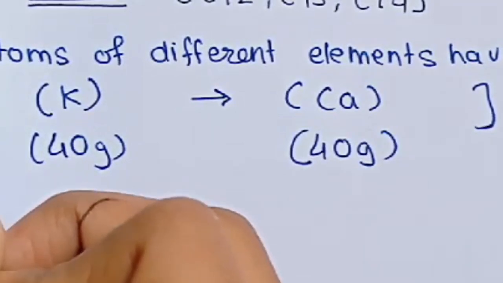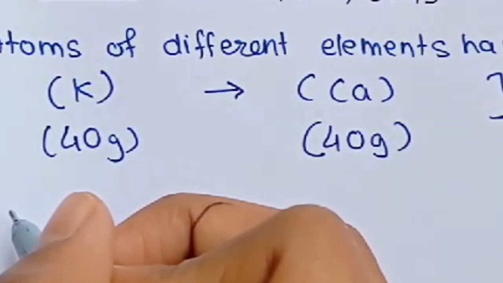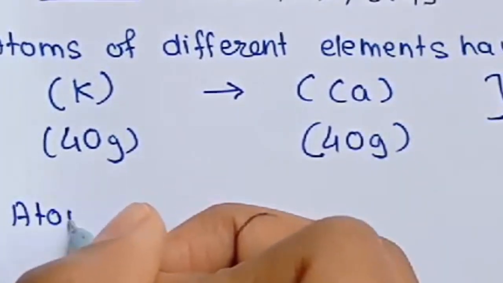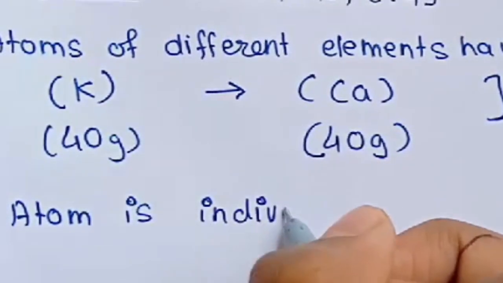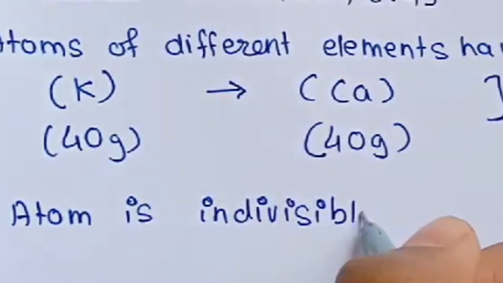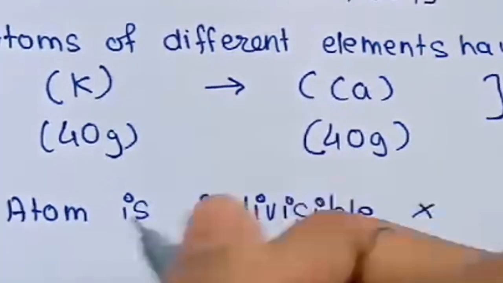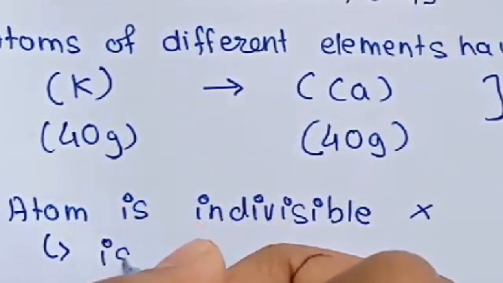And the third drawback is, he said atom is indivisible, but this is wrong. Atom is divisible.